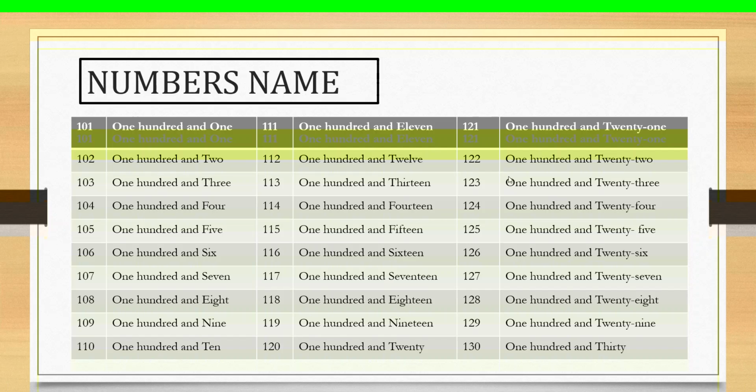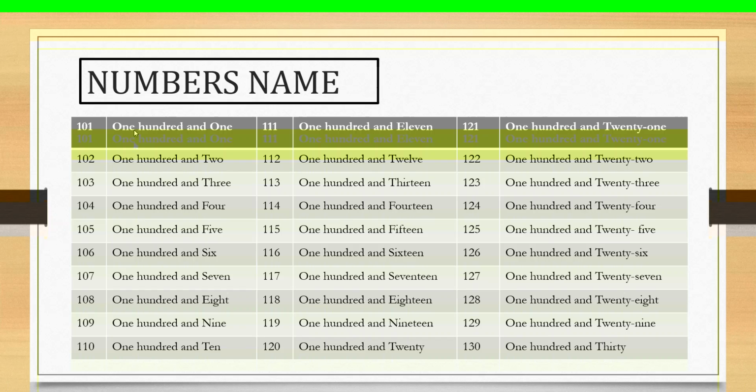Next, the number names. On the screen you can see the number names. Here is the number counting and here are the number names. The number is 101.